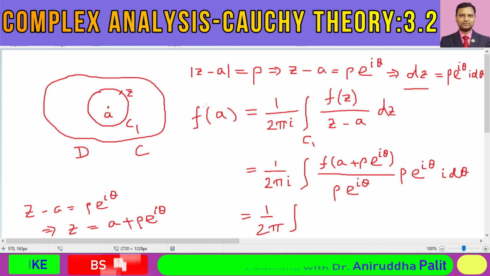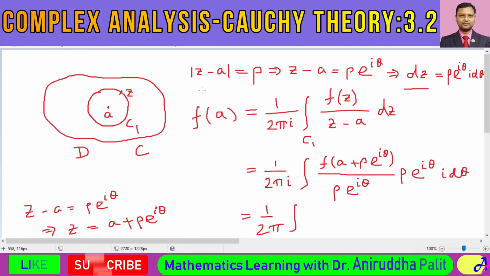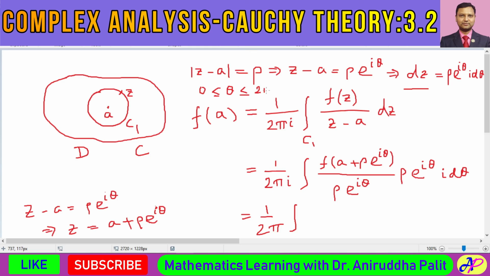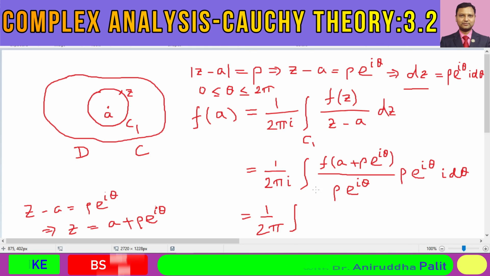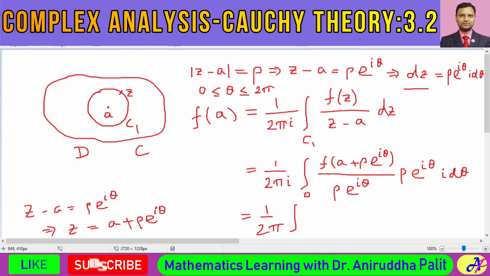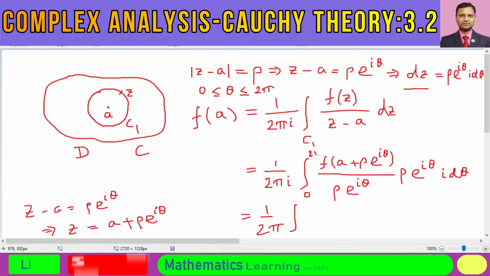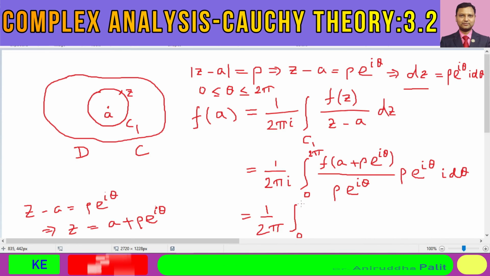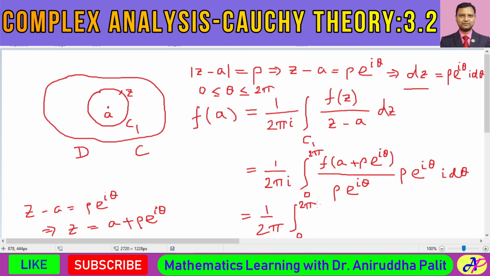Over here, theta should vary from 0 to twice pi. I forgot to mention that 0 is less than or equal to theta, which is less than or equal to twice pi. As the integral is taken over theta, the limit should be from 0 to twice pi.